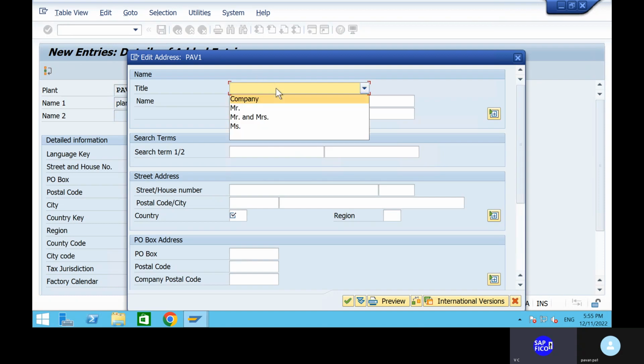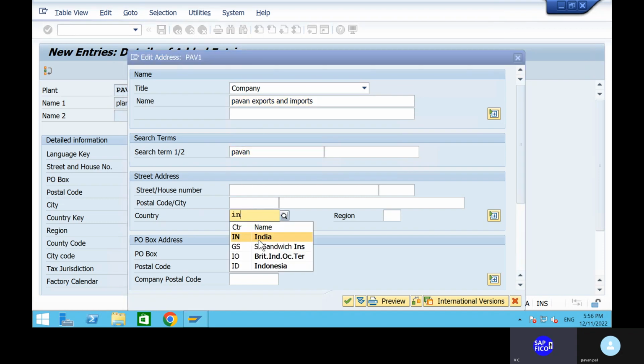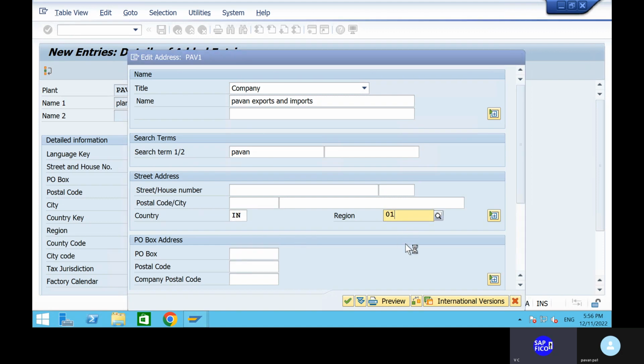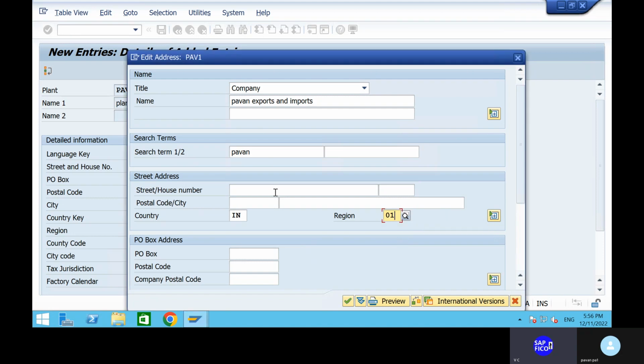So now we are going to create our plant based on the companies and all. Okay, plant. And the name is anything. Pawan exports and imports. Okay. So can you give the street, house number, postal code, city, country IN? So give the region also. Give the street, postal code, city also.